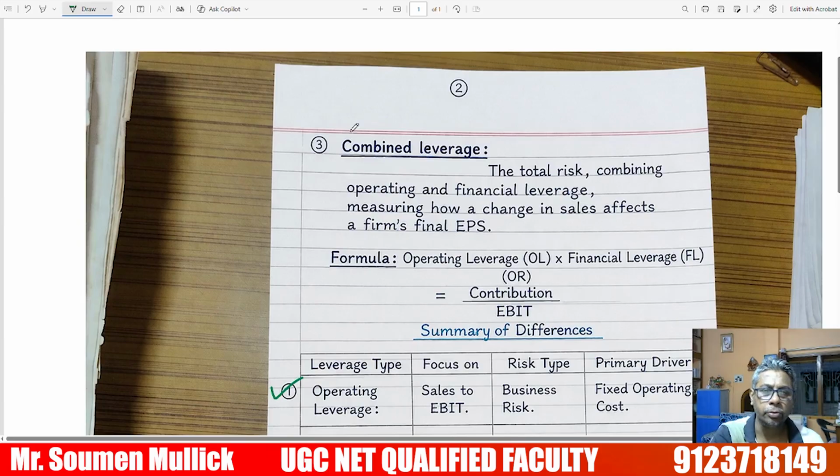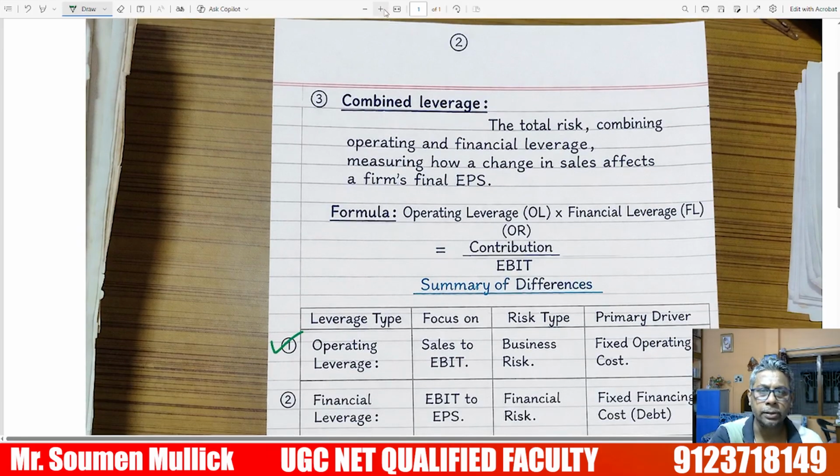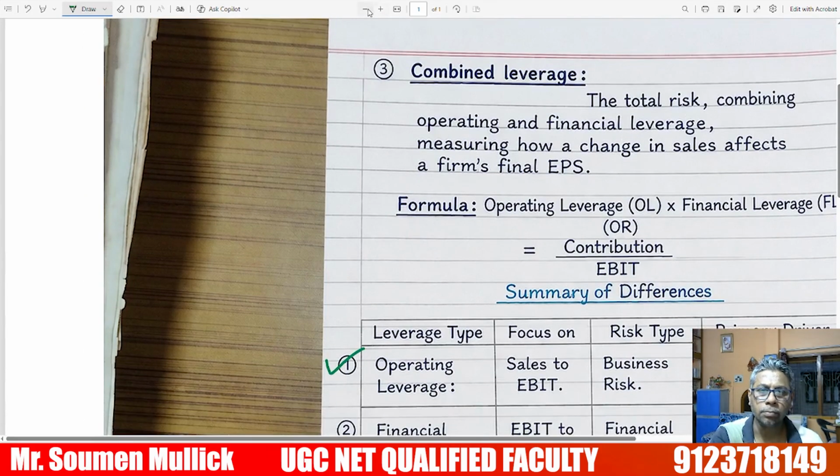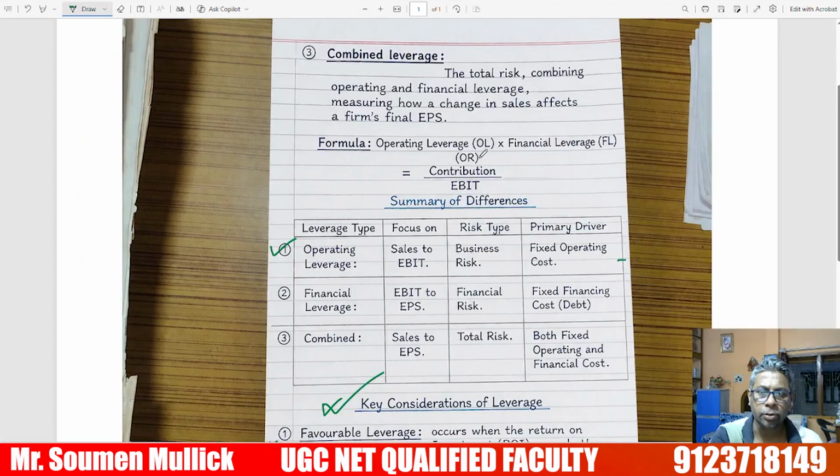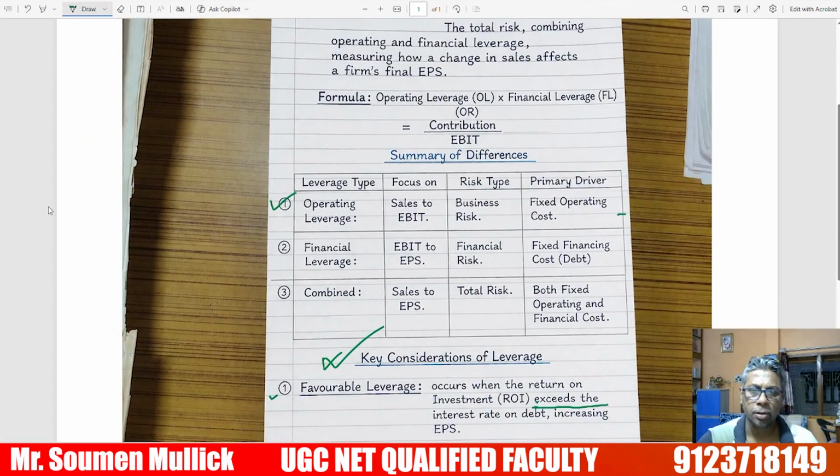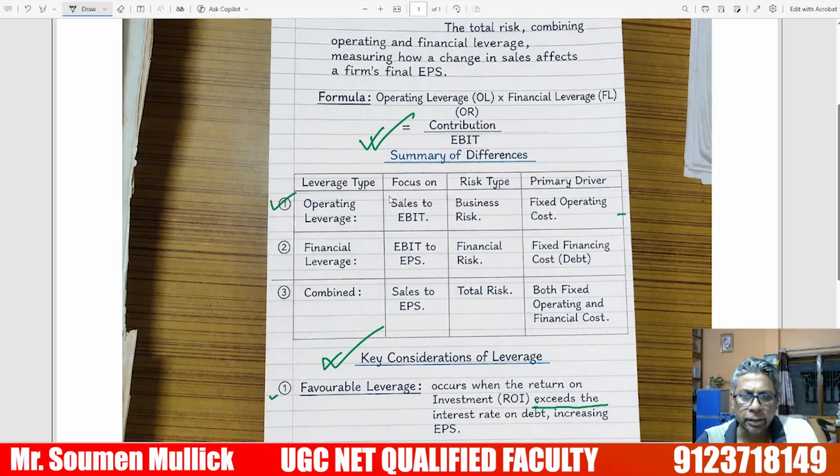Now we go to the next important area, the summary of the differences. For operating leverage, the focus is sales to EBIT, earnings before interest and tax; the risk type is business risk; and the primary driver is the fixed operating cost.